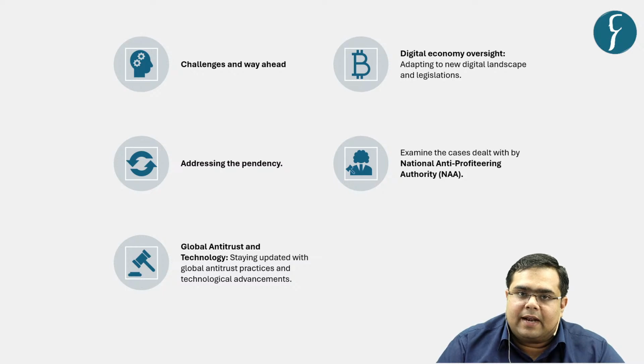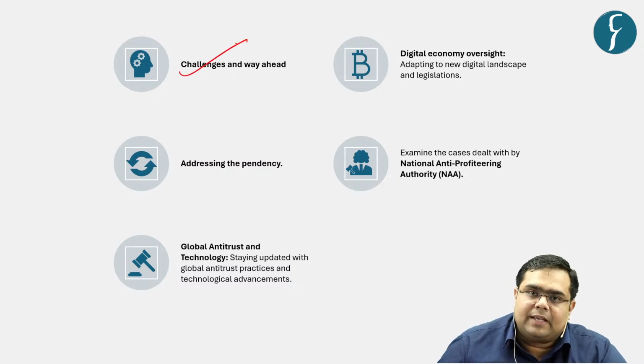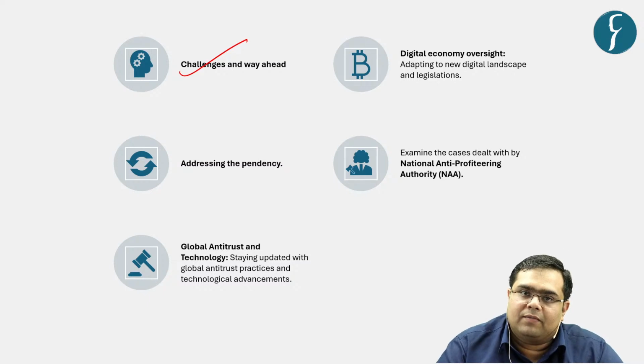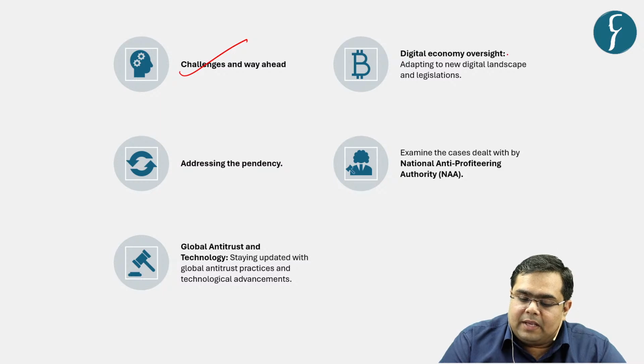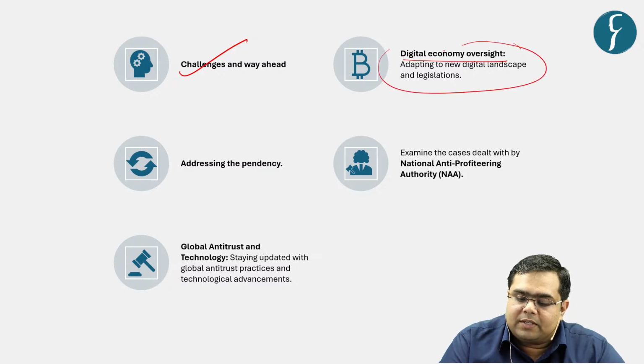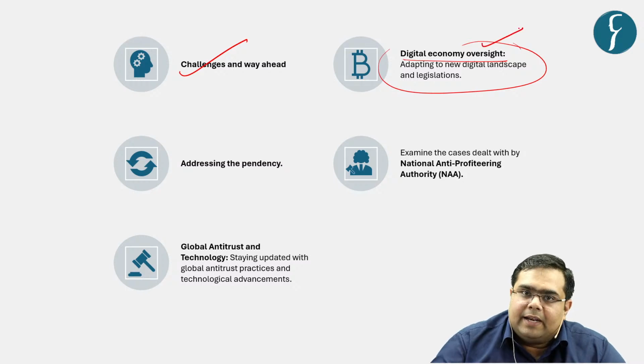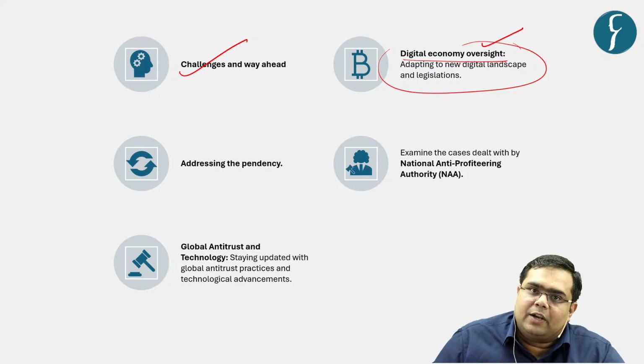Now let us understand what are the various challenges and what is the way forward for this body. So what are the challenges? First one being that digital economy oversight. As you know, that competition laws are very recent, and yet because the nature of competition is evolving, the body needs to evolve, right? Again, it has to evolve with the practices with respect to various digital economies and digital platforms, because the trade is getting globalized.